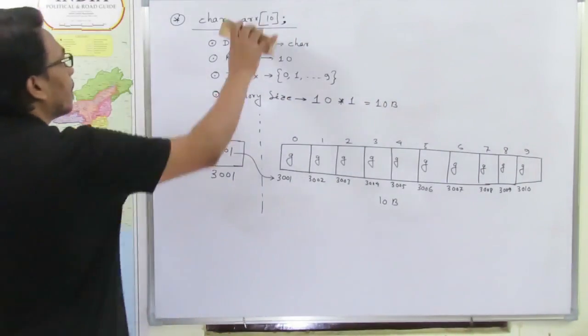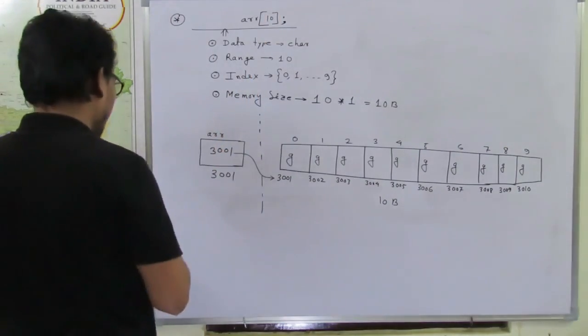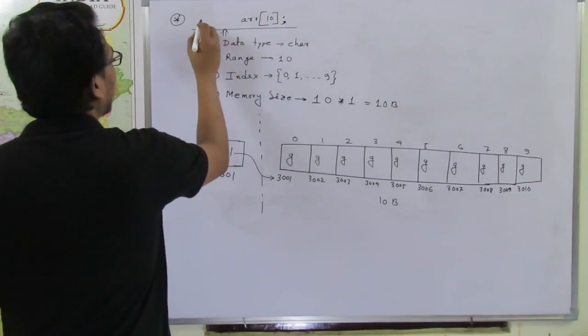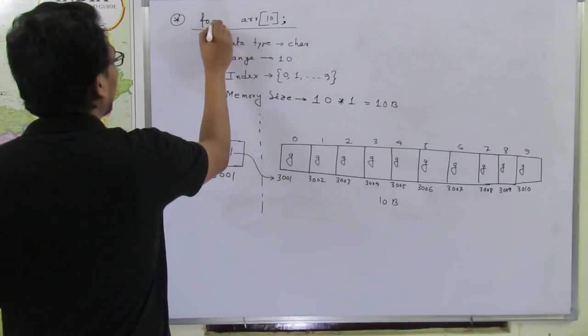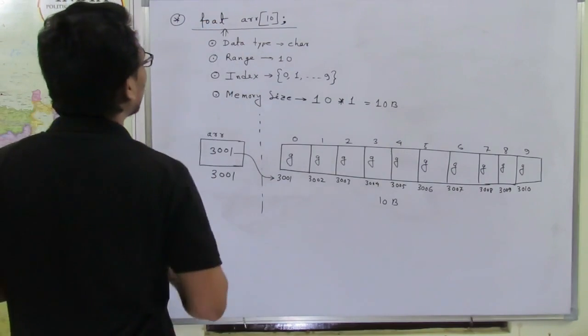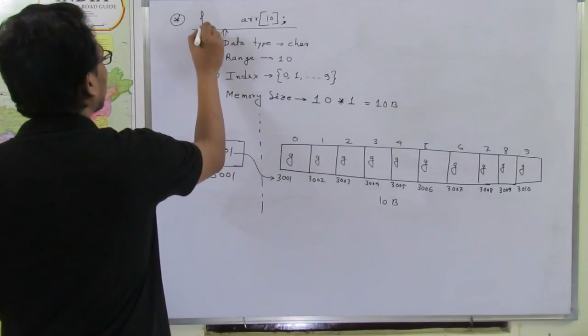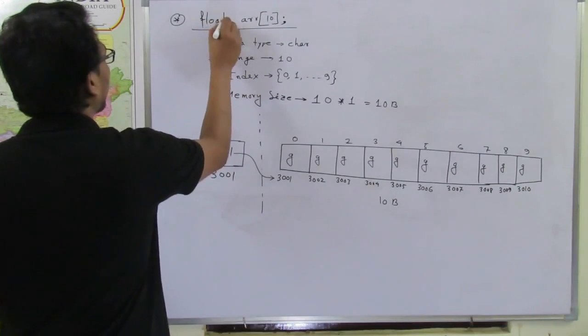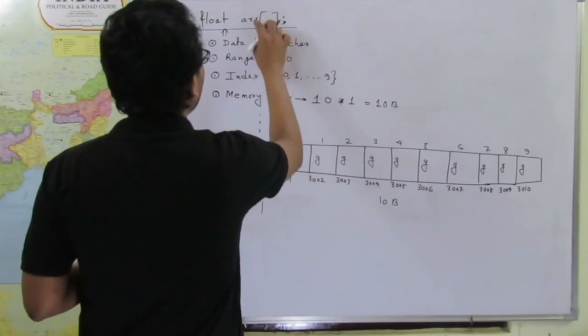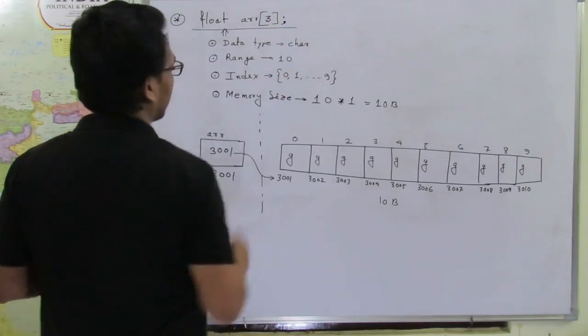Let's say we declare an array of float type, and the range is 3.